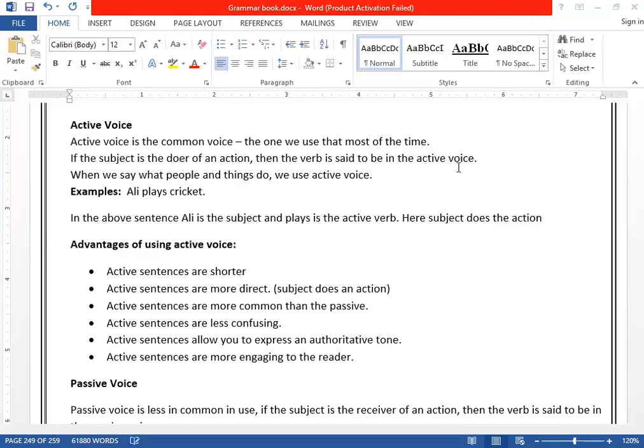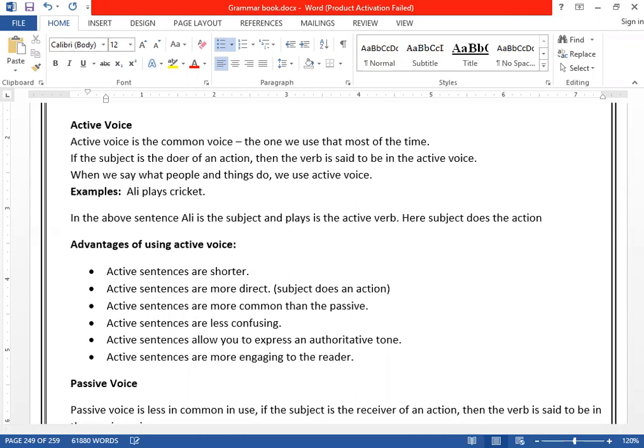What are the advantages of using active voice? You should know when to use active voice sentences. Clear? Number one advantage is what? Active sentences are shorter. They are short, easy to understand, and more direct.